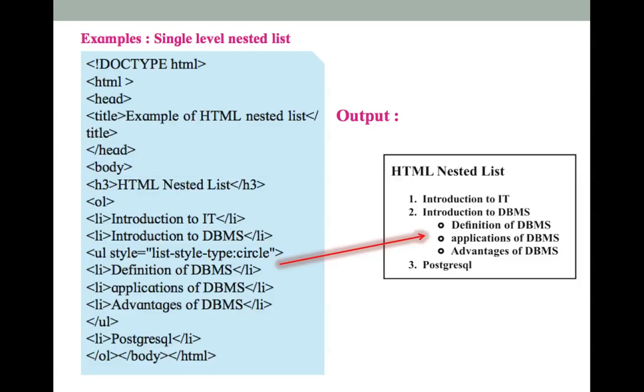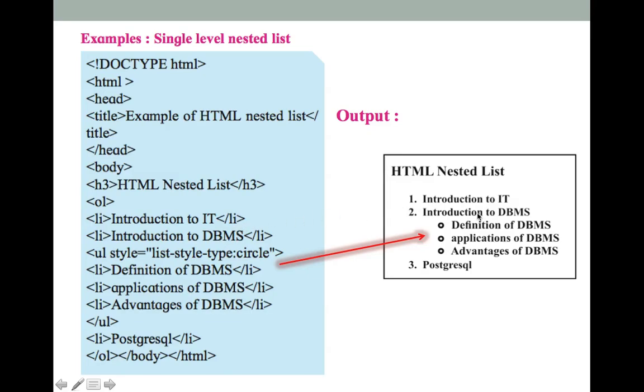Next, coming to the examples given in your textbook. Here you'll find that within the body tag we have used the OL tag, the ordered list tag, with no specification. So by default the web page will display numbers 1, 2, 3. The first list item is introduction to IT, and number 1 is given to it.